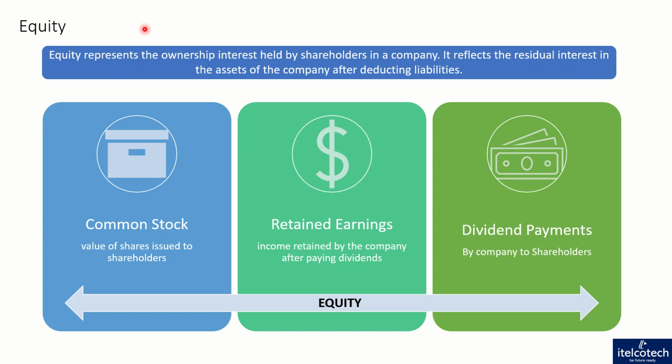Say, for example, if the assets were liquidated and all the company debts were paid off, whatever money is left over, that is the shareholders' money. So they have assets, they have liabilities, whatever they will take out from the assets in terms of the liabilities, whatever is left over would be the shareholders' part. That will be their equity.